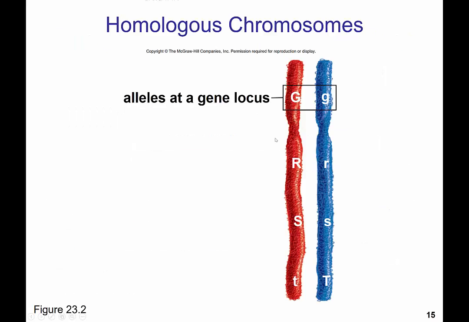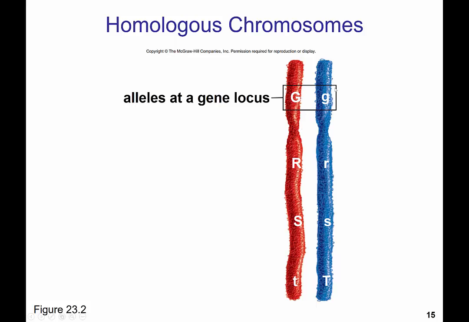Looking at homologous chromosomes, keeping in mind that one member is inherited from one parent, the other is inherited from the other parent. So this is a homologous pair of chromosomes. So notice how they have the same length. This small indentation here is the centromere. During cell division, that's where those spindle fibers attach.